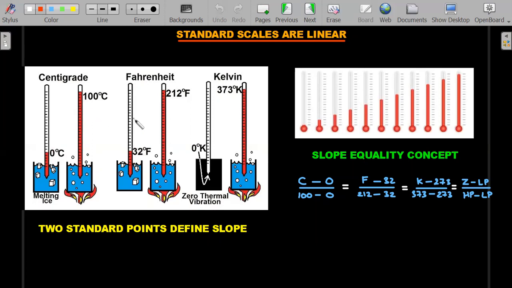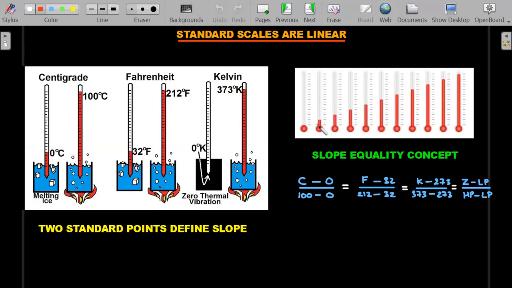Corresponding numbers in other scales with their divisions are marked, and equality is taken in the form of the linear slope. The two standard points define the slope. Remember, for a straight line graph, you need just two standard points to define the slope. Once the slope is defined, every other point can be easily discussed.